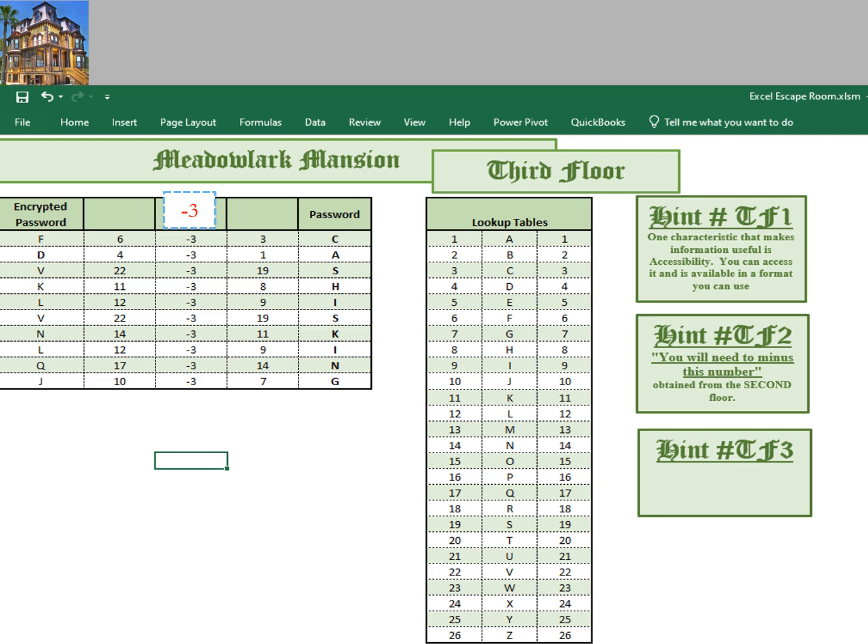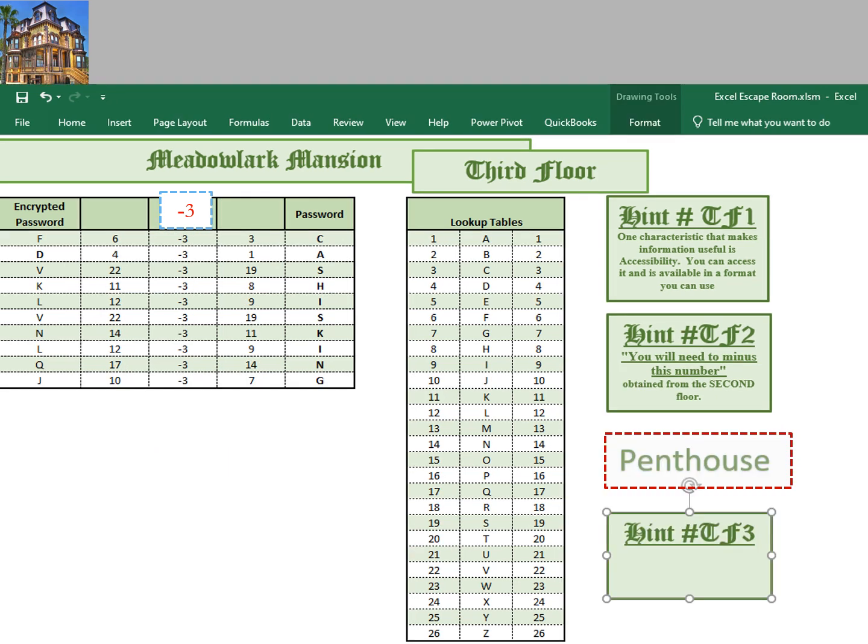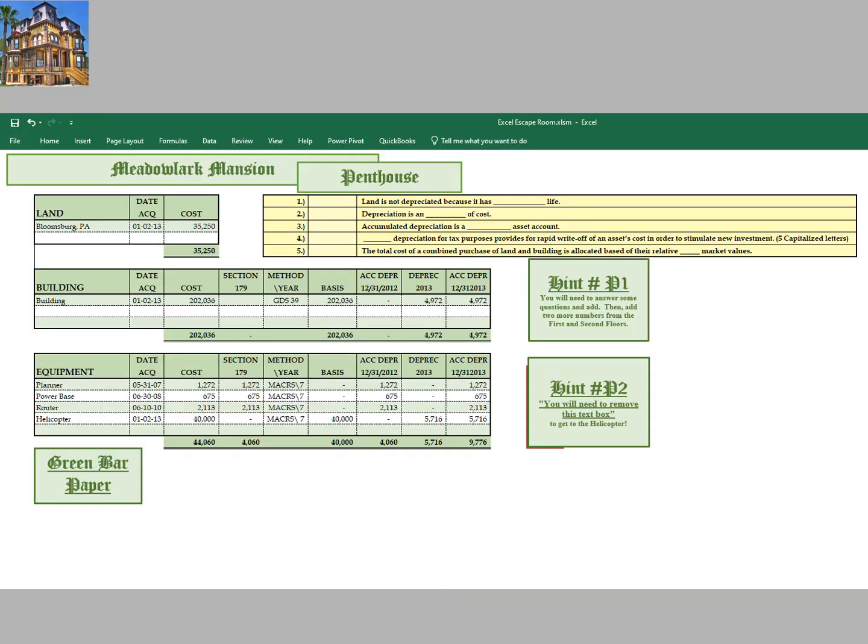And what I'm going to now do is minus 3 from this number, and I'm going to minus 3 from all of the numbers over here. I'm going to get some new numbers. I'm now going to go back to my table. 3 is C, 1 is A, 19 is S, etc. Our password to unprotect the sheet will be cash is king. And when we do that, we're going to slide hint number 3, and we're going to see the link to the penthouse. We're going to click on that, and it's going to take us to the penthouse.